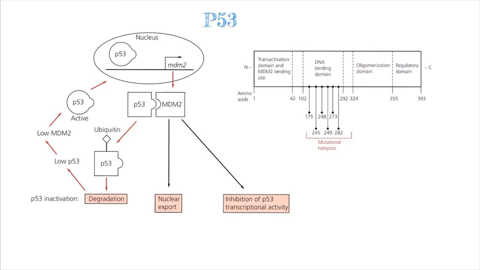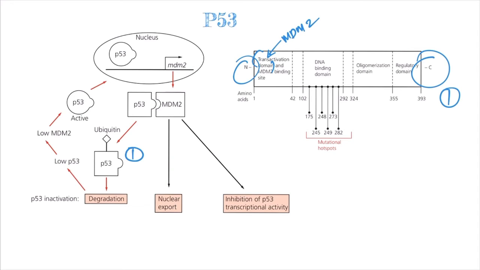Hence you can clearly see that it forms an auto-regulatory loop, where P53 regulates itself. P53, being a transcription factor, first leads to the transcription of MDM2 and thus translation into the MDM2 protein, and this MDM2 protein will tag P53 and lead to its degradation.